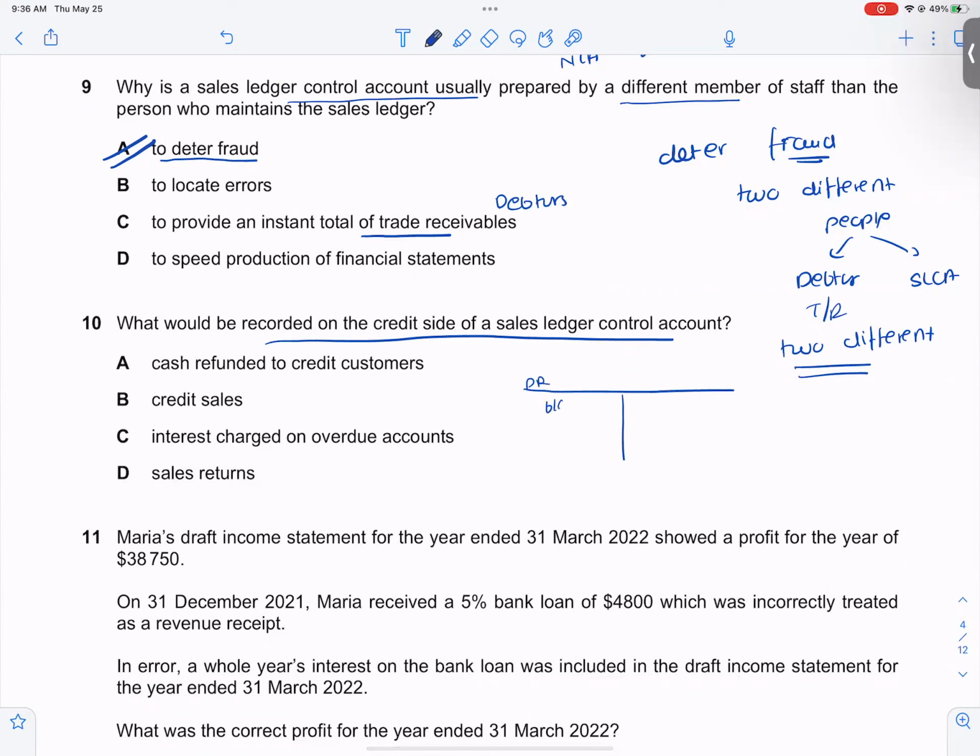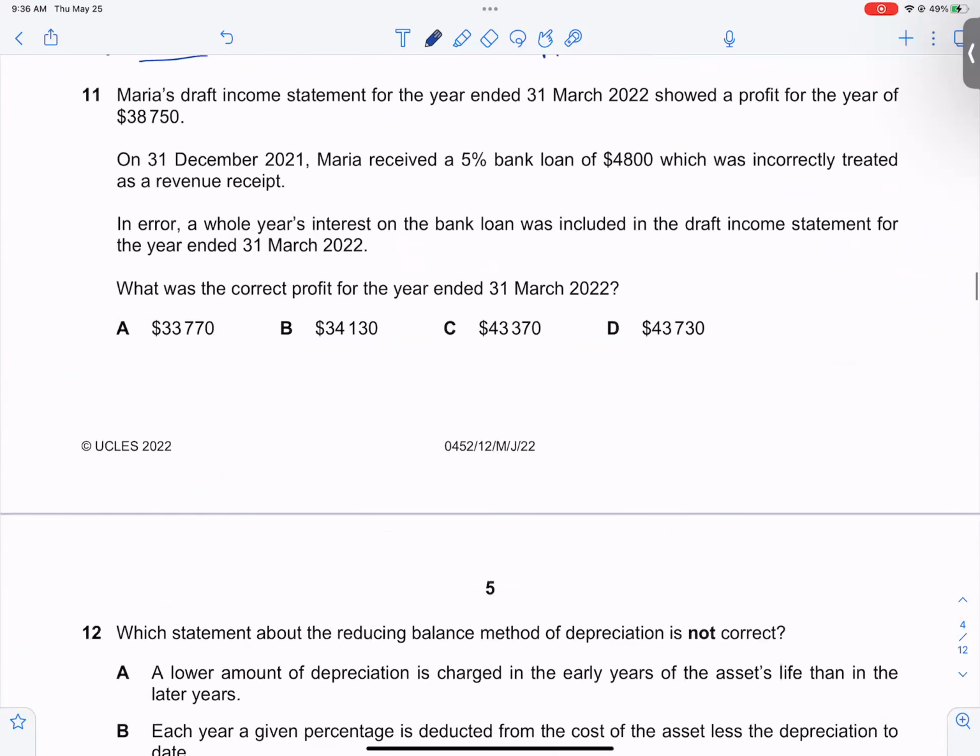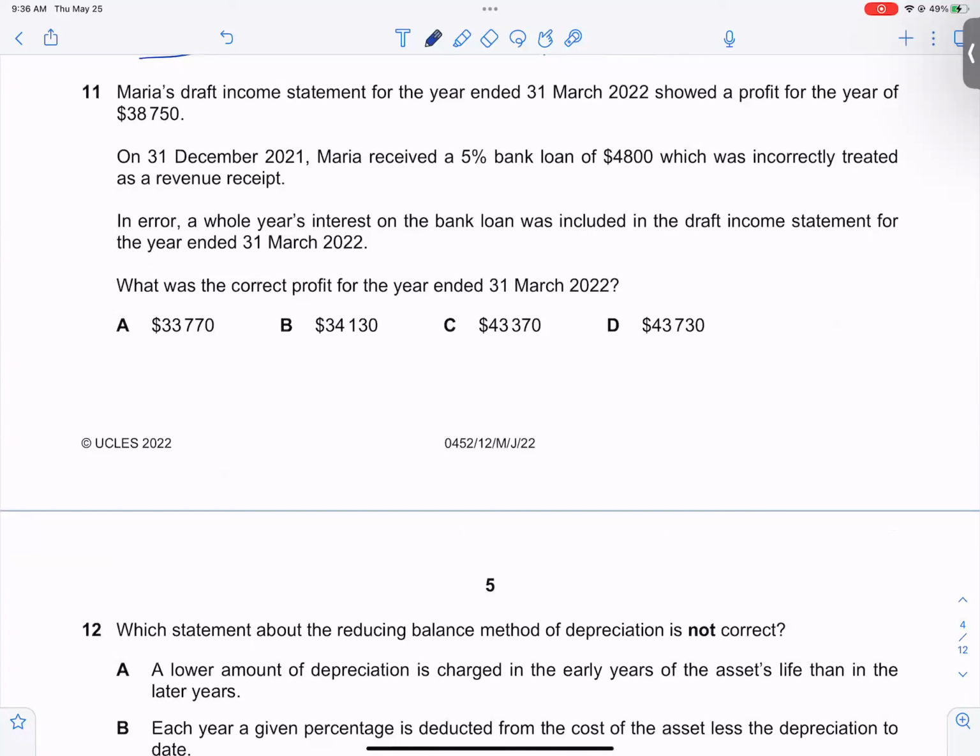Balance brought down on the debit side, credit sales on the debit side, dishonour, interest, refund on the debit side, everything else on the credit side. So refund, credit sales, interest, this all is on the debit side. So sales return will be on the credit side. This will answer my question. Let's go to the next question.